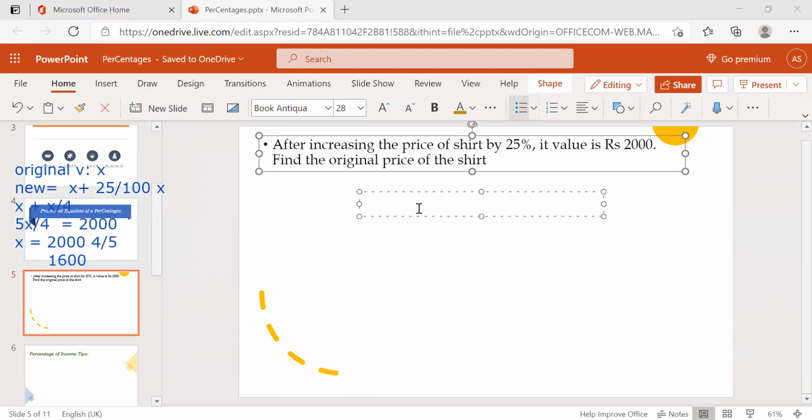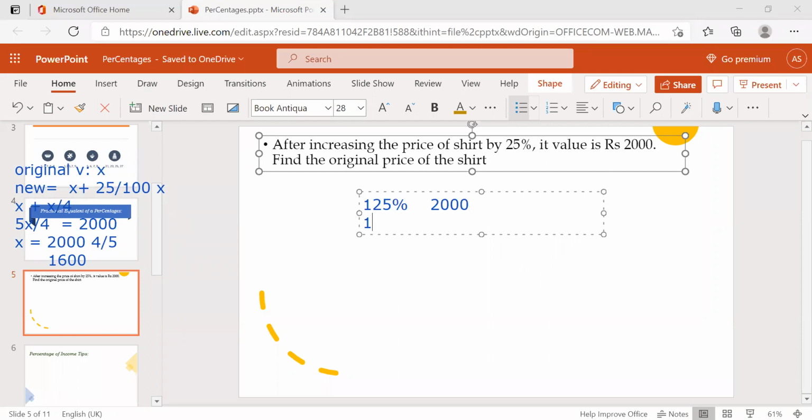What they're saying now: after increasing by 25%, before it was 100%, now 25% is increased. That means the total percentage is nothing but 125%, right? So 125% is 2000, as given.